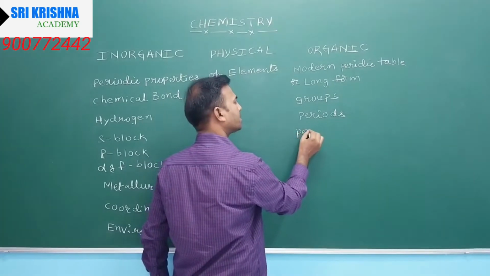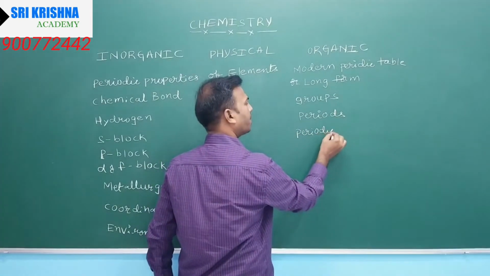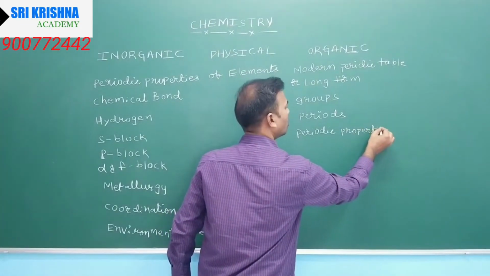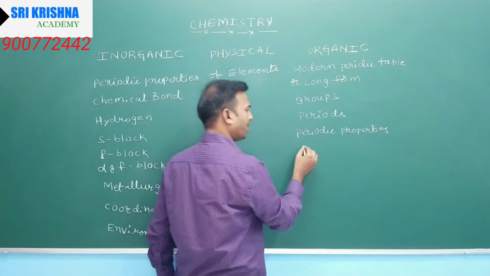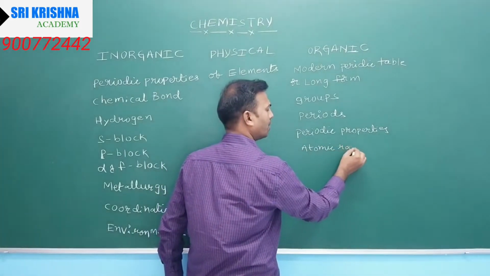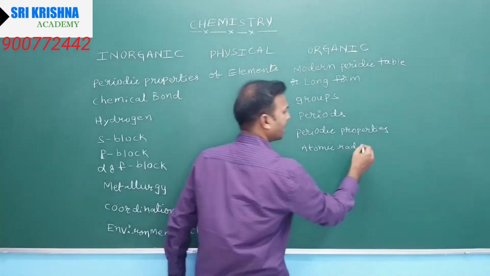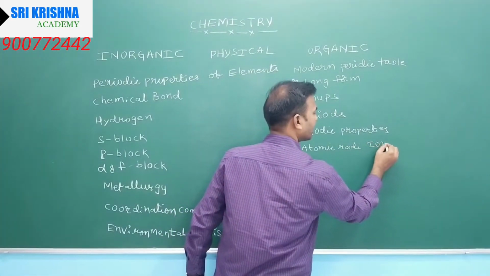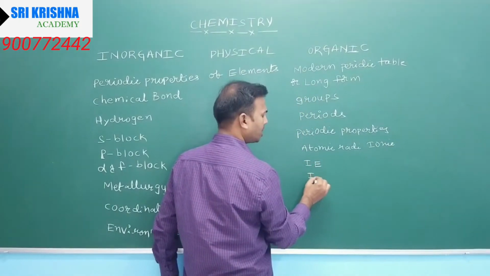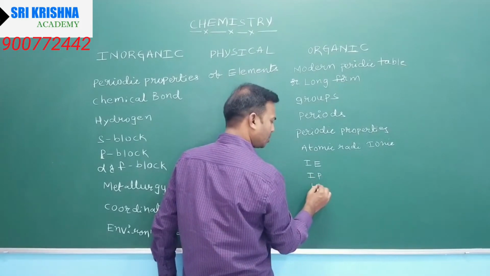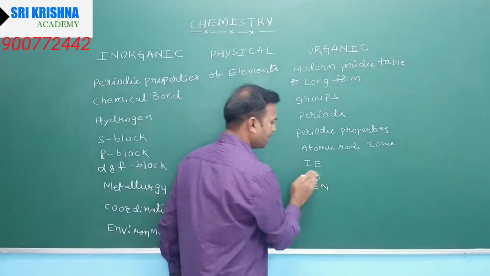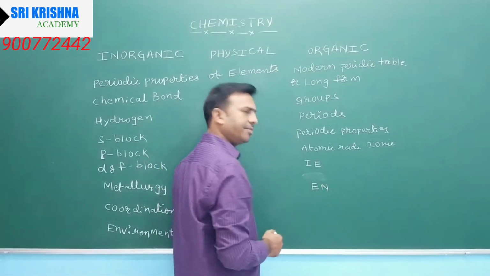Next, periodic properties. What are periodic properties? Like atomic radii and ionic radii, ionization enthalpy, ionization potential, ionization energy, electronegativity, oxidation states, electronic configuration, and physical properties.